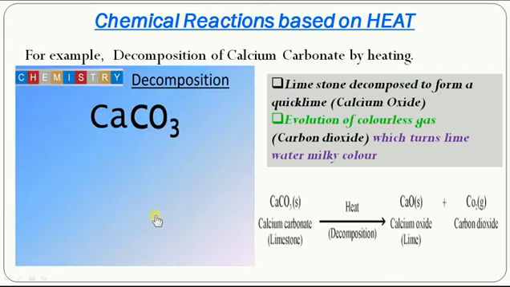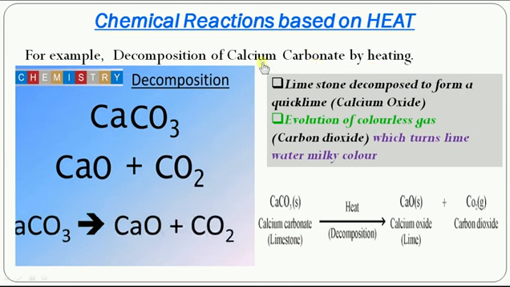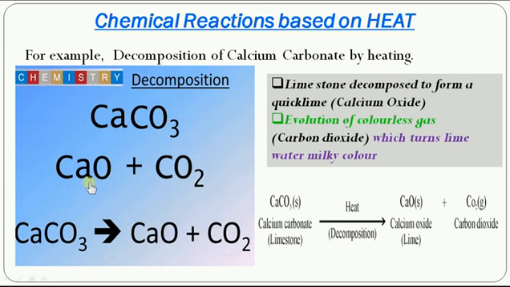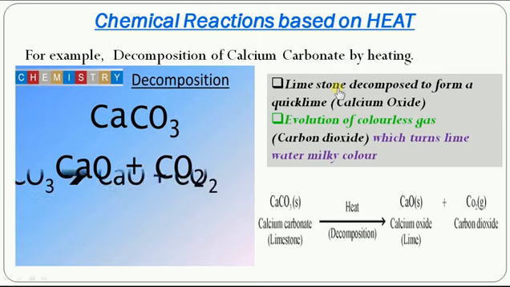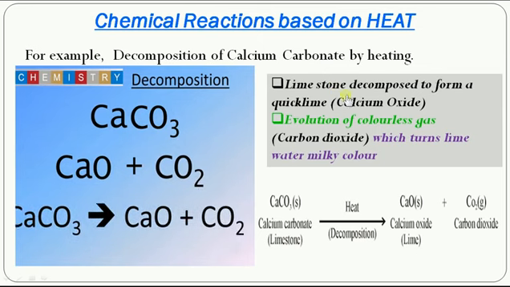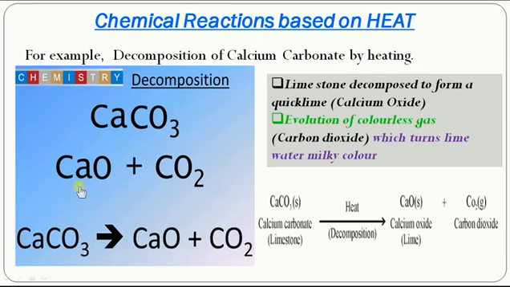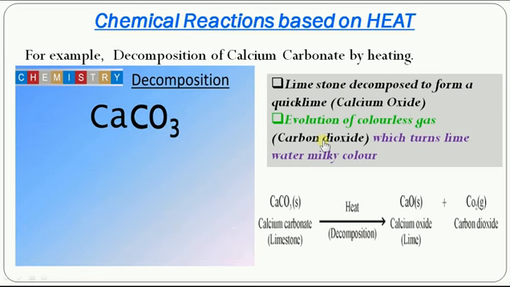Okay, the next equation: thermal decomposition of calcium carbonate. The calcium carbonate decomposes to form calcium oxide and carbon dioxide when you heat it. The calcium carbonate we call limestone, which is heated. When you heat it, what happens? It forms quicklime, we call calcium oxide, along with the liberation of carbon dioxide.